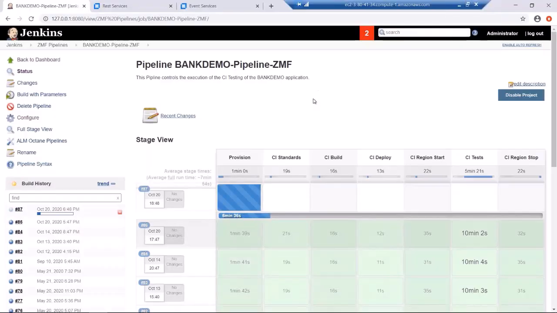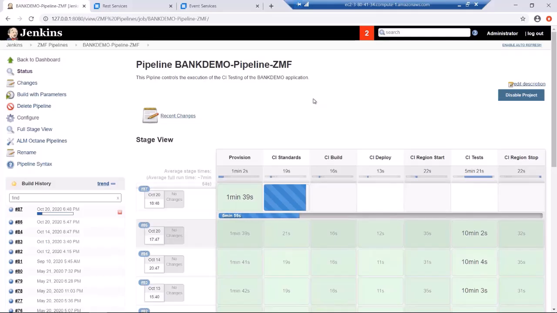Now let's come back over here just to see where we are in our process. We're just about to finish up the provisioning, and let me explain that before I finish out this demo. So we've provisioned a test environment locally. We're then going to do some standards check. We're going to download not only the source components, but all of the executables, all of the copybooks, and create an executable. We'll deploy that then to that test environment we've provisioned. We'll start that up. We'll run through a number of tests to make sure that everything is doing what we need it to do, and then we'll stop that.